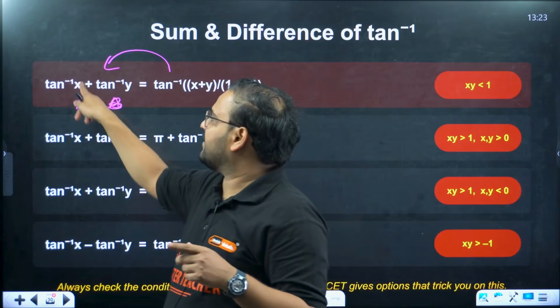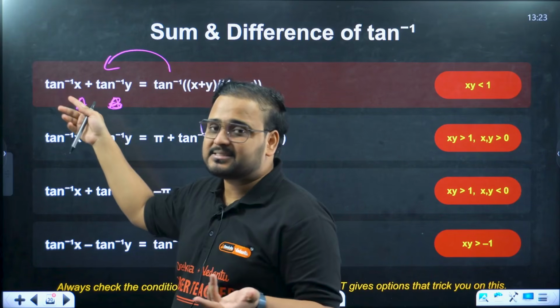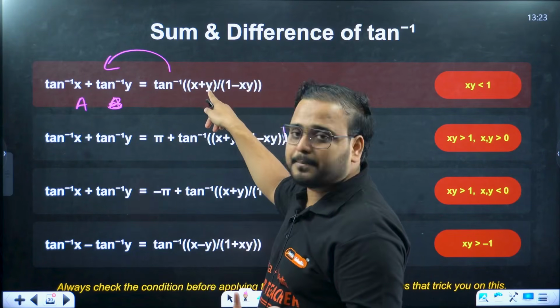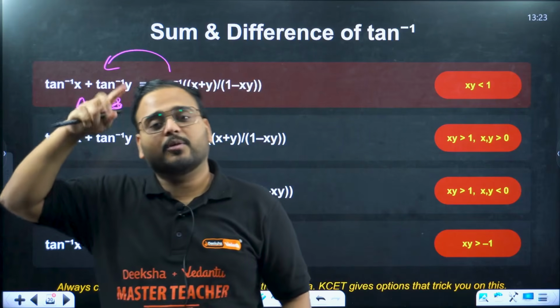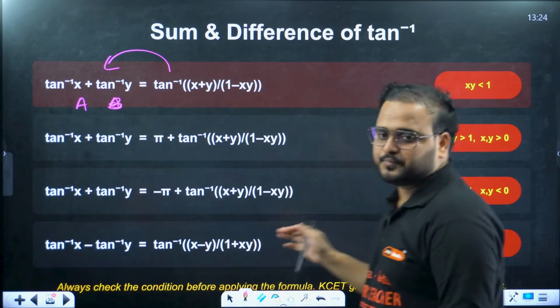Because if tan inverse of x is A, then tan A is x. So if you know the formula in terms of trigonometric functions, inverse will be very easy for you.